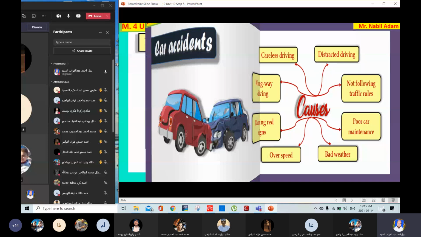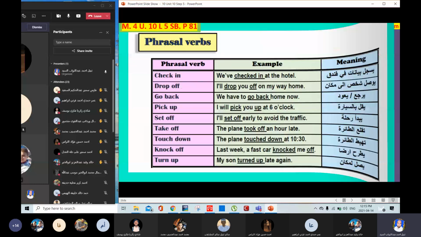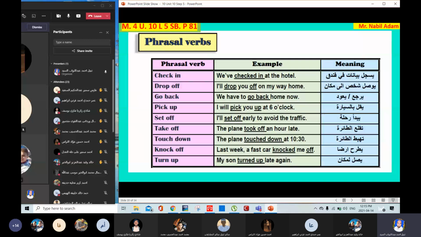You have to study all the phrasal verbs here, study them so hard so that you can answer the vocabulary exercise and the grammar. Pay attention to the prepositions.